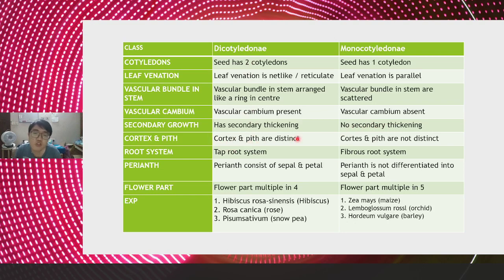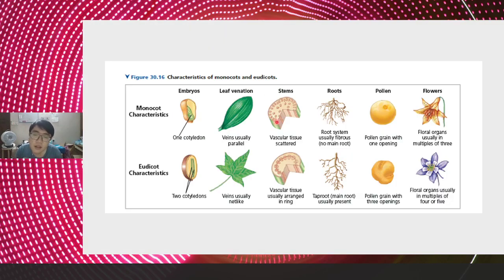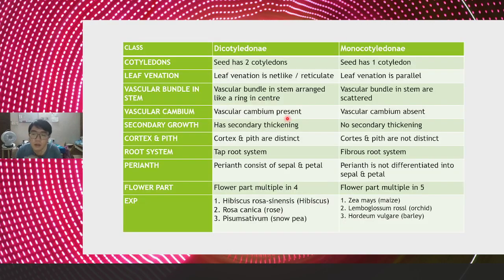We can differentiate the cortex and pith easily, but for monocot, the cortex and pith are not distinct. We cannot differentiate them, because as you see this structure, how do you differentiate? For dicot, the pith is in the middle, but for this, how? It seems to have no arrangement, it is random, so we cannot distinguish clearly.